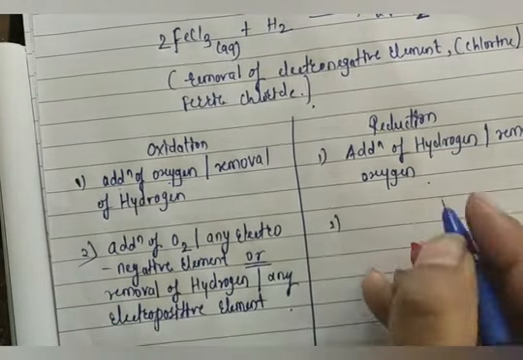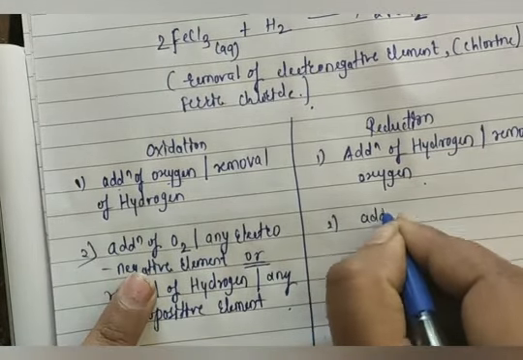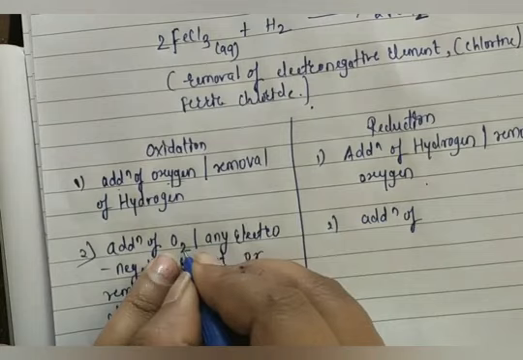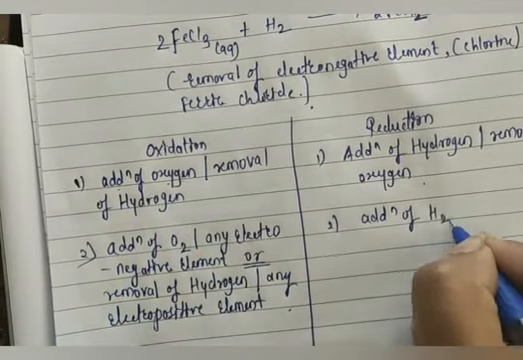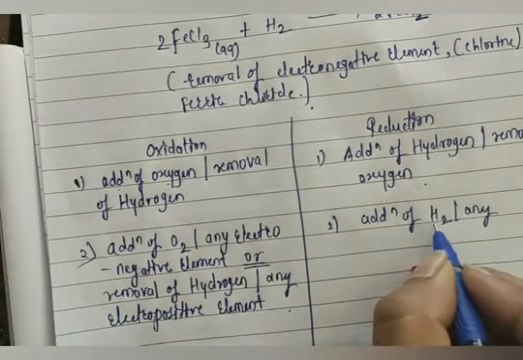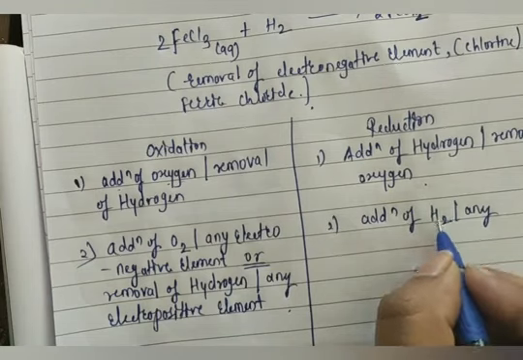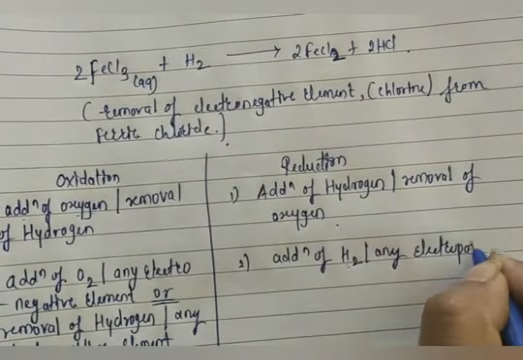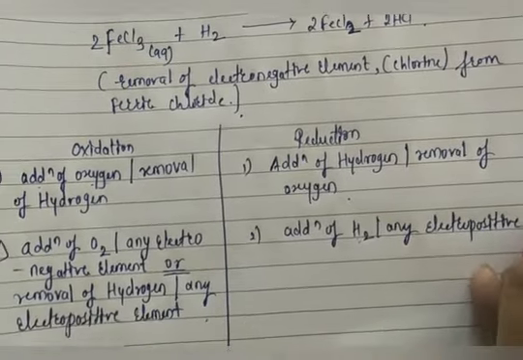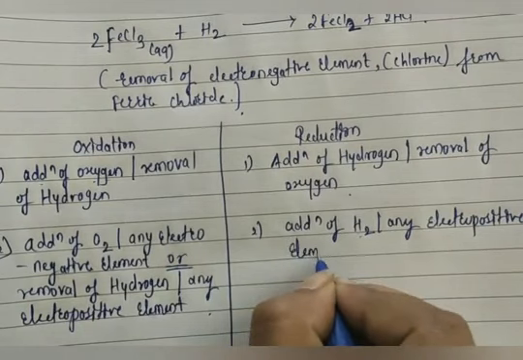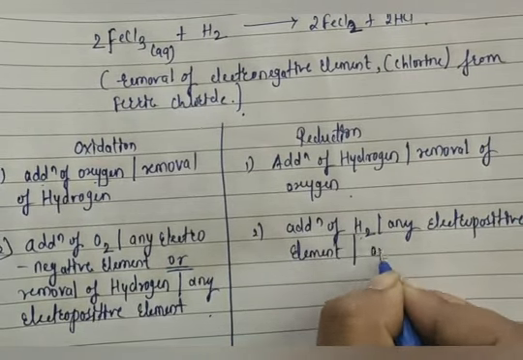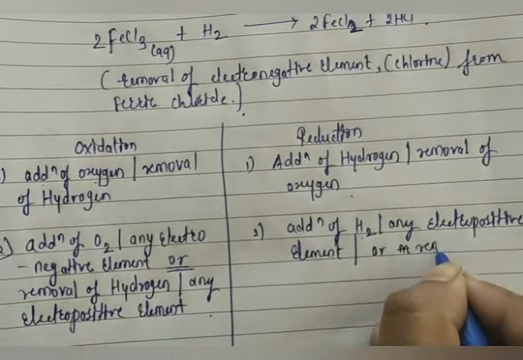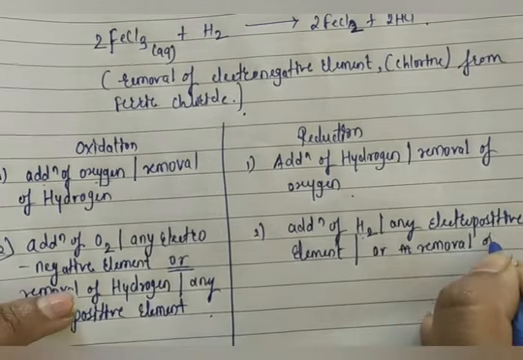Here what should I write? Addition of, here I wrote oxygen, I should write hydrogen, or any, is it electropositive or electronegative? Obviously it is electropositive, so or any electropositive element, or removal of what now?